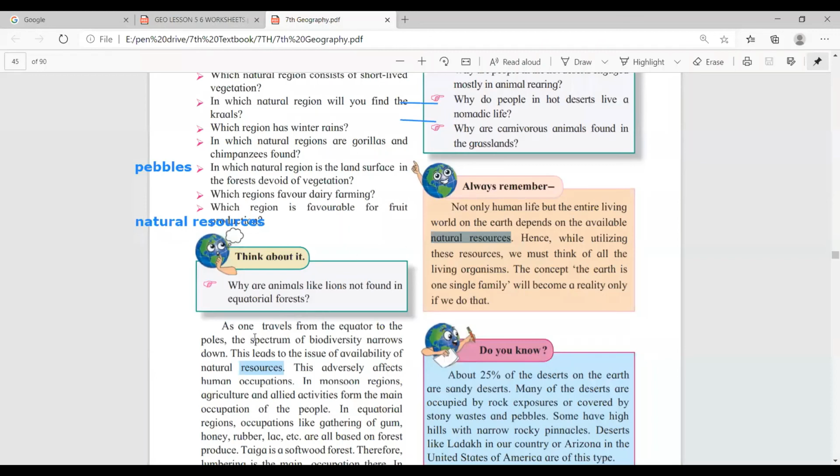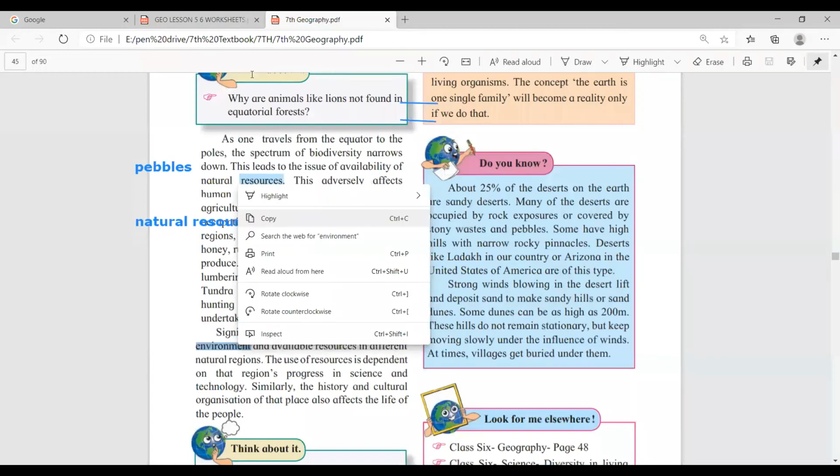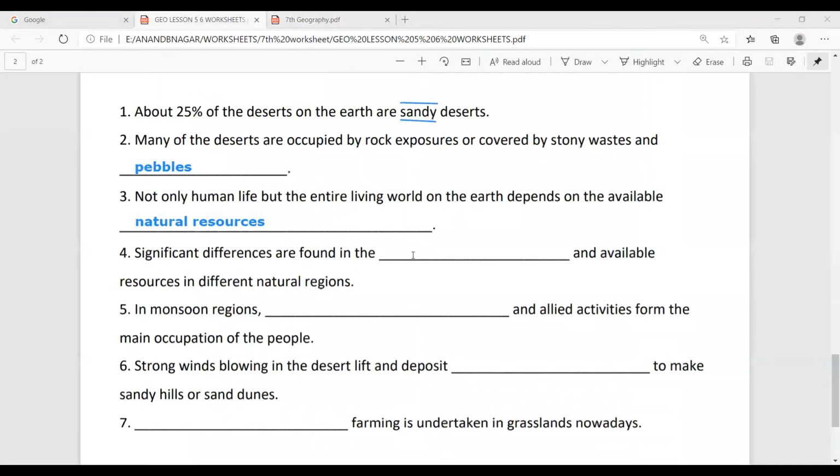See here, significant differences found in the environment and the natural resources from the different natural regions. So answer is environment. You can write it here, environment.